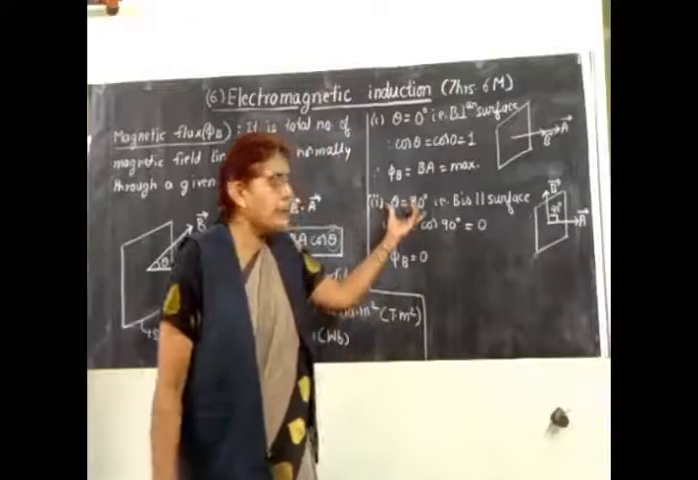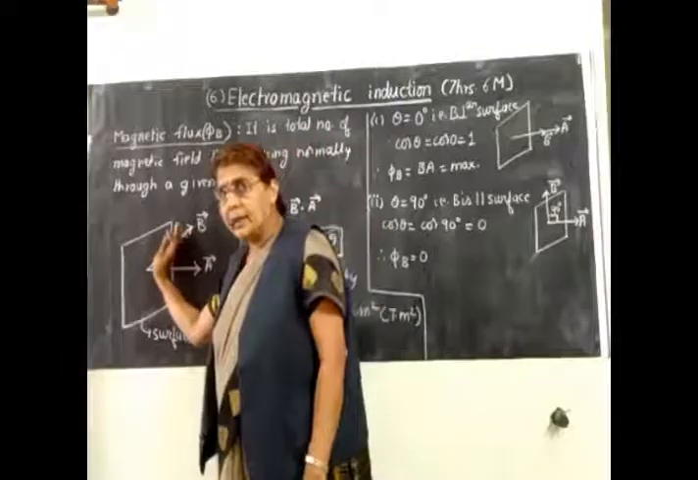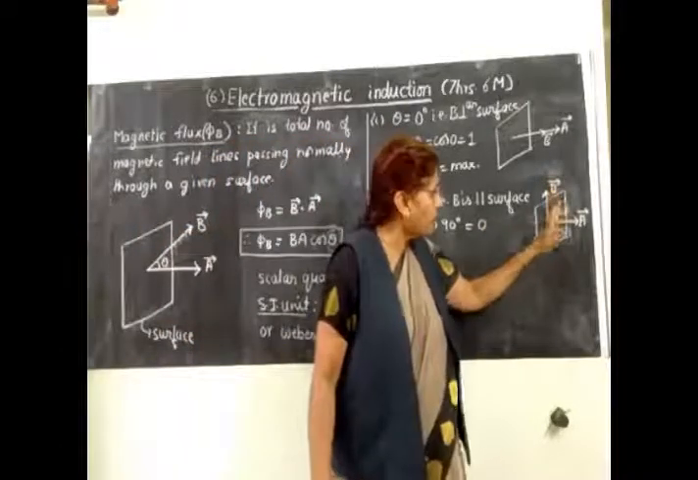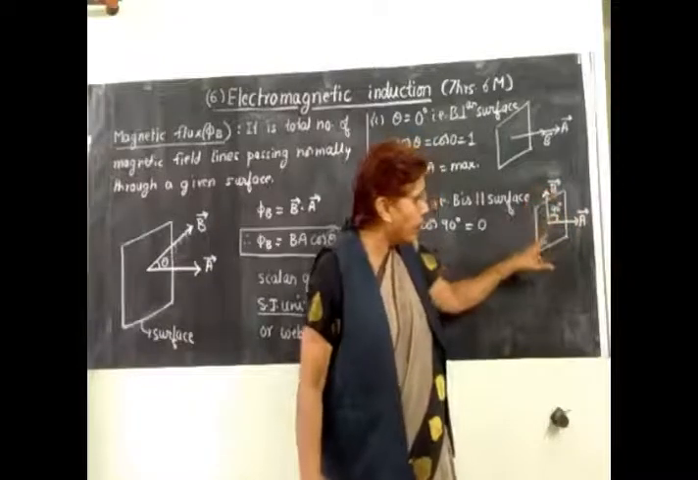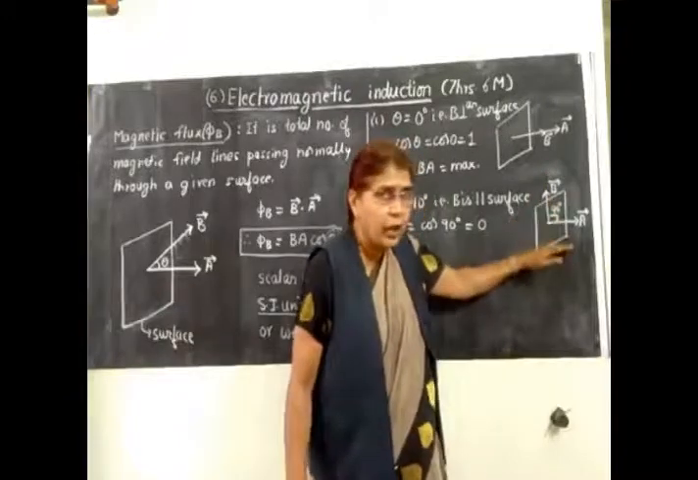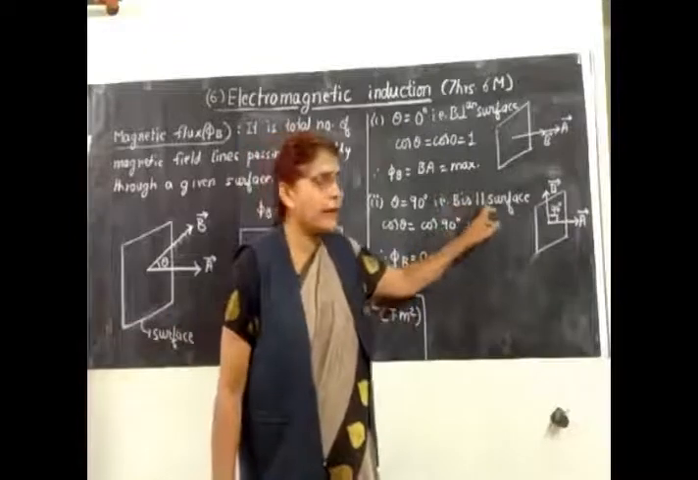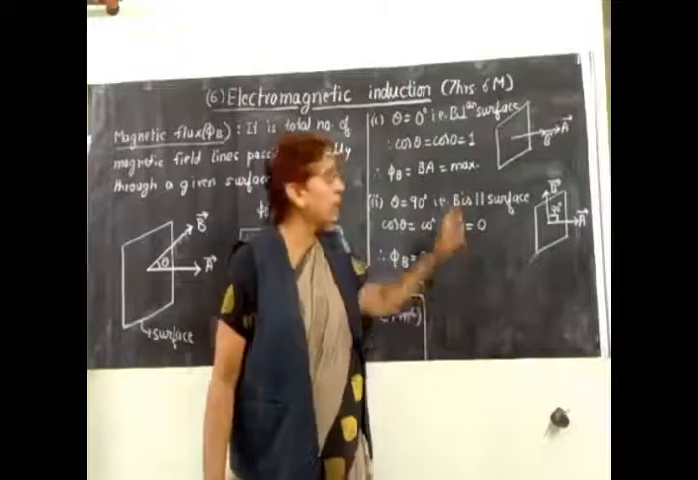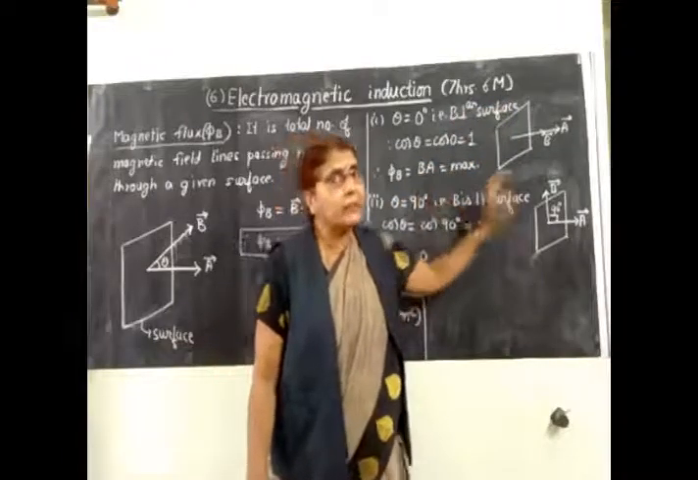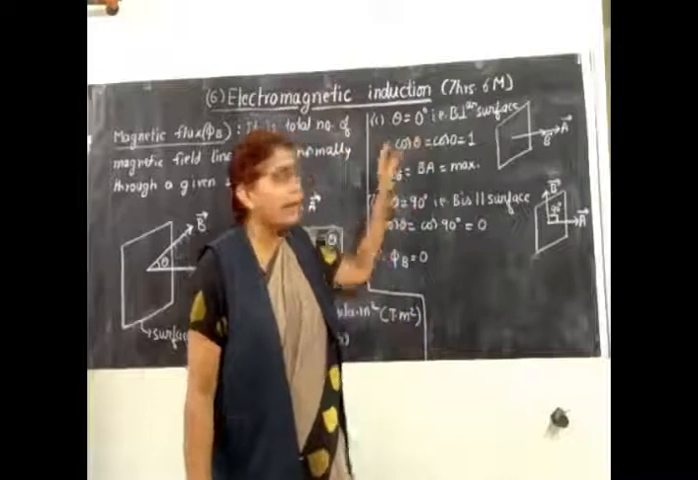Now let us try to analyze the meaning of theta equals 90 degrees. So go on increasing the angle theta, make it 90 degrees. When it becomes 90 degrees, what do you observe? The magnetic field is parallel to the given surface or along the given surface. So when the magnetic field is along the given surface, then there is no flux. So I have written it here. B is parallel to the given surface, there is no flux. So when B is perpendicular to the surface, the flux is maximum, and when B is parallel to the surface, there is no flux. So these are the two conditions based on the angle theta.